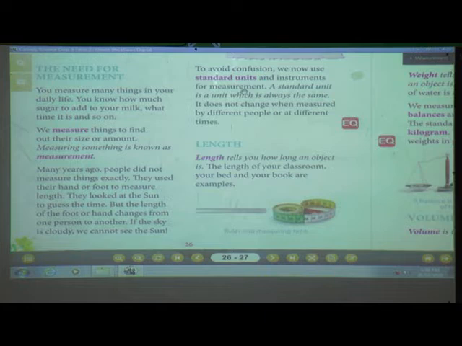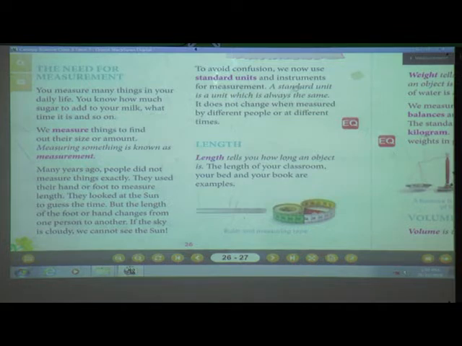Now, to avoid this total confusion, what are we using, students? We are using standard units and instruments for measurement. Today we are going to study those standard measurements. A standard unit is a unit which is always the same.